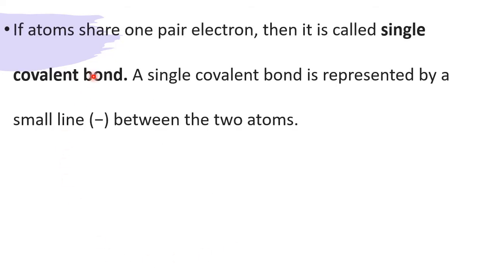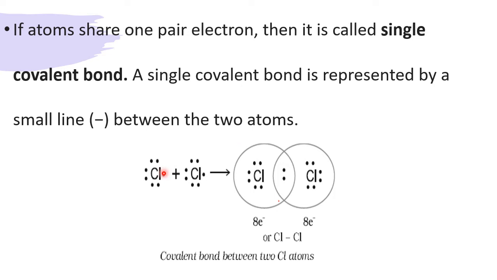If atoms share one pair of electrons, then it is called a single covalent bond. A single covalent bond is represented by a small line between the two atoms to show the sharing of electrons here. Chlorine wants one electron, chlorine wants one electron. When they combine, here is a sharing and a small line is shown. The line is not there in the molecule, but we draw an imaginary line to show that a single covalent bond is formed, because only one pair, with one contribution from each chlorine, is shared, so a single bond is formed.